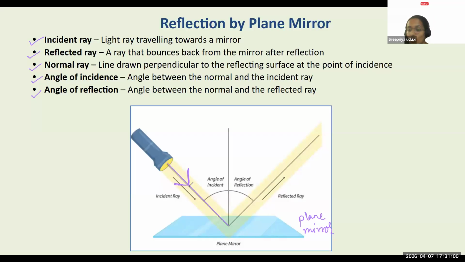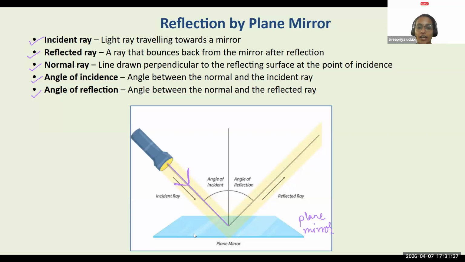What is a ray? All of you might have studied in math. What is a ray? Yes? Arnesh, I think you have an audio issue. You're speaking, but I can't hear you. Yes, Moksh? Ma'am, a ray is a line segment with one end. A line with one endpoint and one direction in which it extends forever. Correct. It has one point which is fixed and it can extend in one direction.